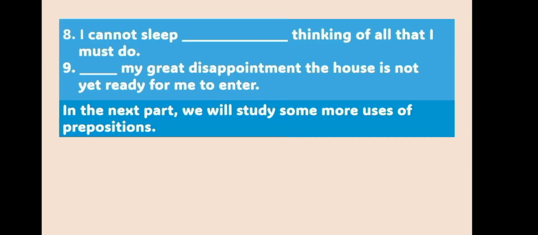Number 8. I cannot sleep for thinking of all that I must do. Since the sentence expresses some kind of reason or cause for not sleeping, any one of the prepositions showing cause or reason like for or from or owing to or because of or through can be used.